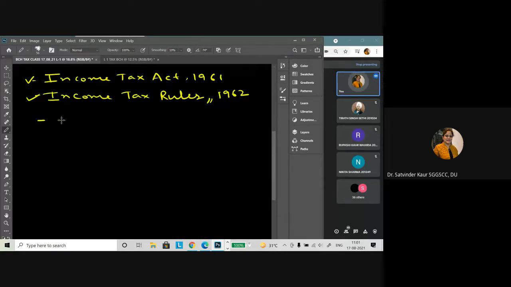The other body which governs is the Central Board of Direct Taxes, CBDT. For all the rules, regulations, changes required, or information to be given, the Central Board of Direct Taxes is empowered to introduce those changes and amendments.